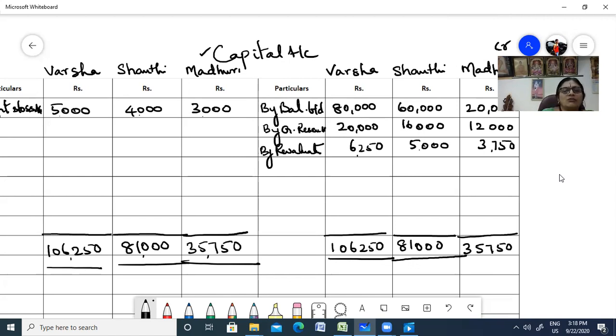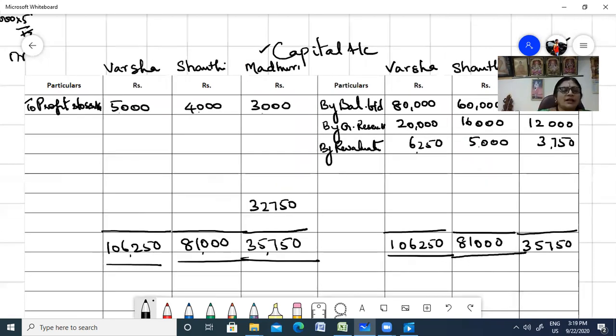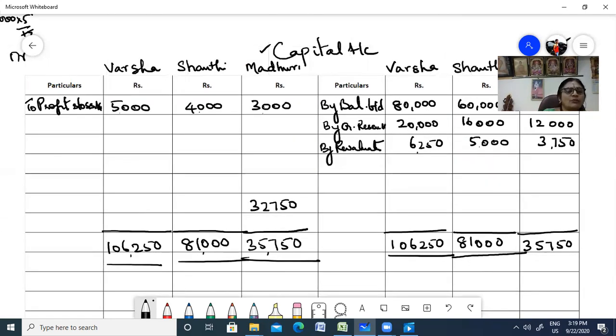Okay, minus 3,000. Oh, now Madhuri is no more. So 32,750. What are you going to do with this amount? Madhuri cannot come from her grave to take it. So you have to put it to her executor's loan account. You're not having enough money. So Madhuri's executor. Somebody will have to execute her account. Executor's loan account. Fine. It will be going to her loan account.